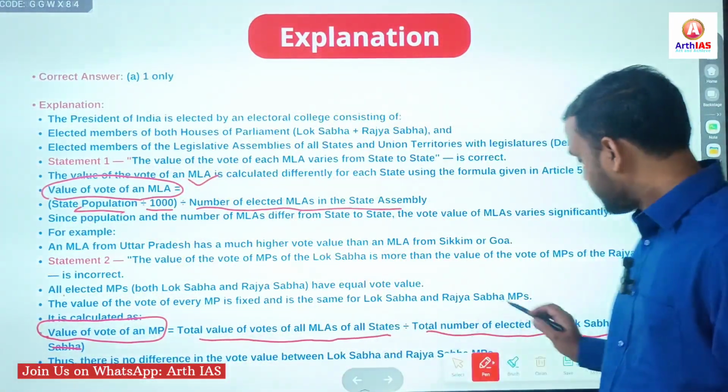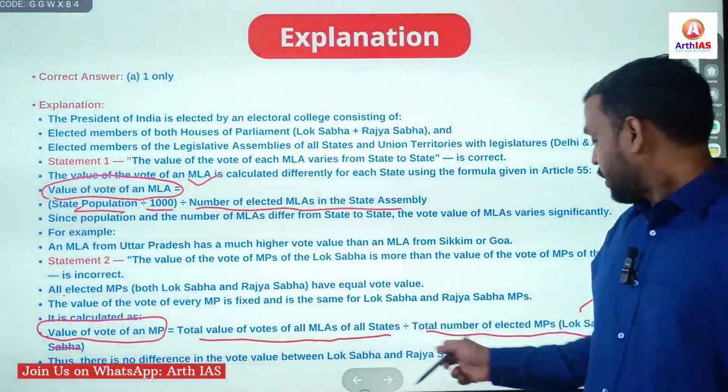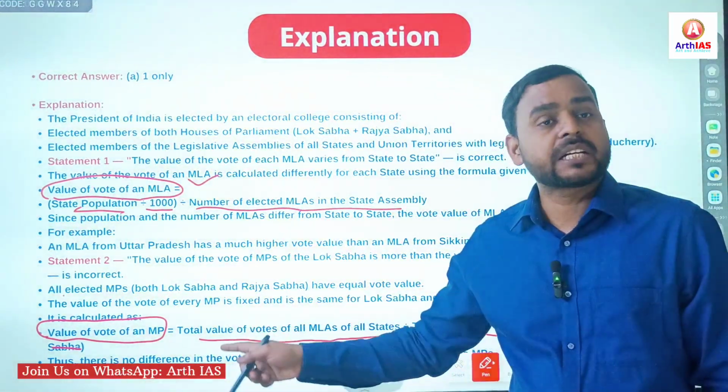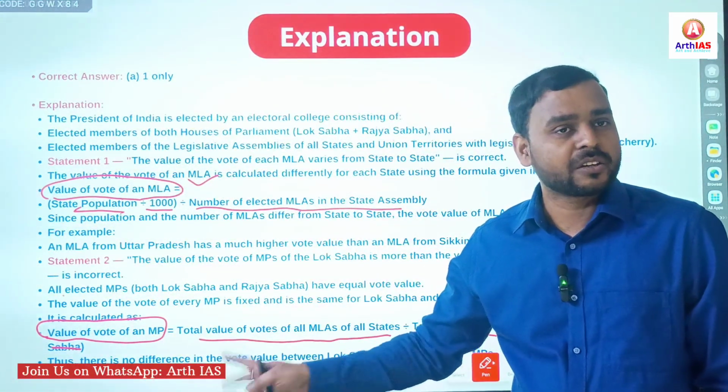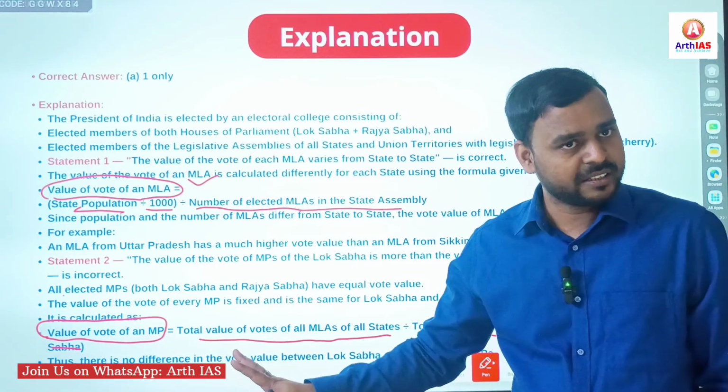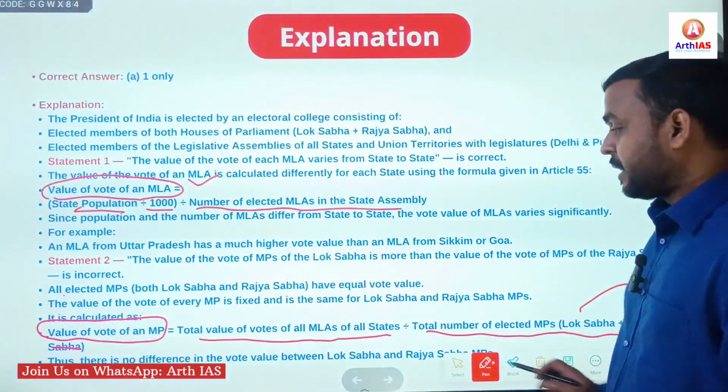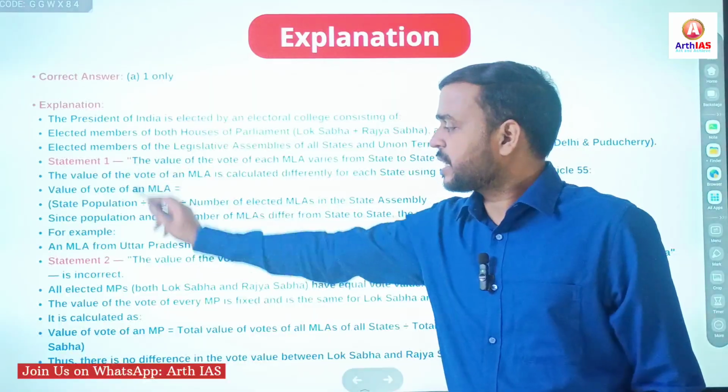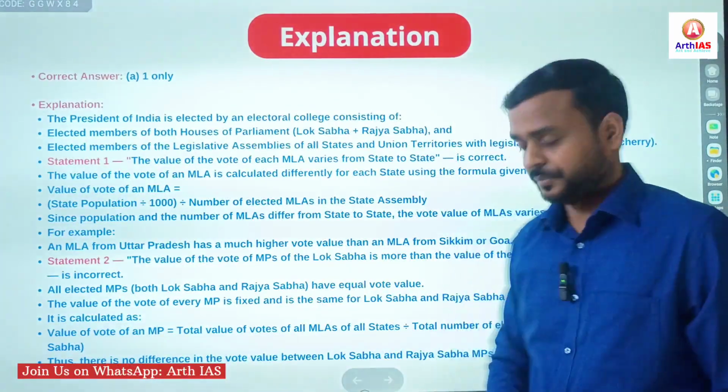So the value of total elected MPs of Lok Sabha and Rajya Sabha is calculated together, not differently. In that sense, only first statement is correct, second statement is incorrect.